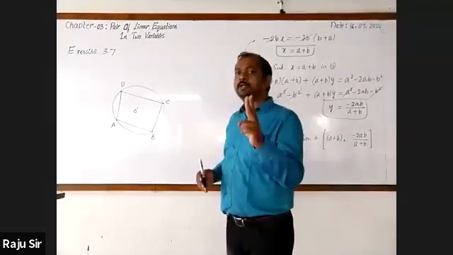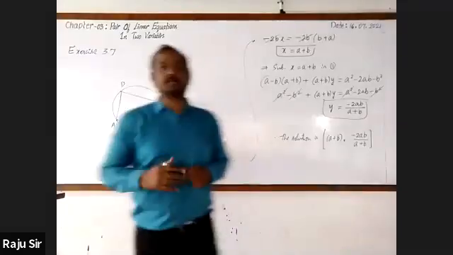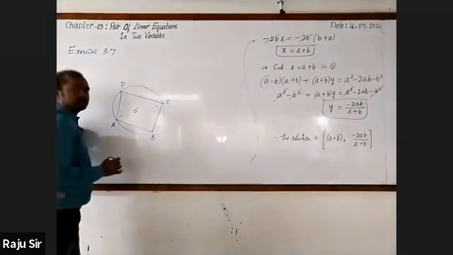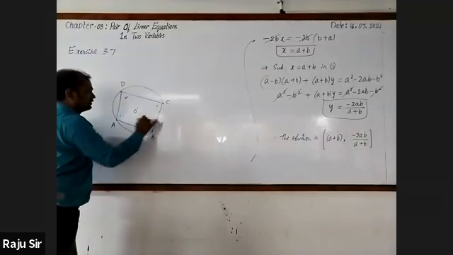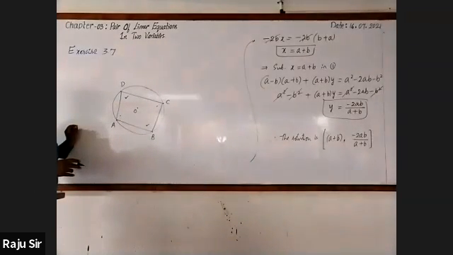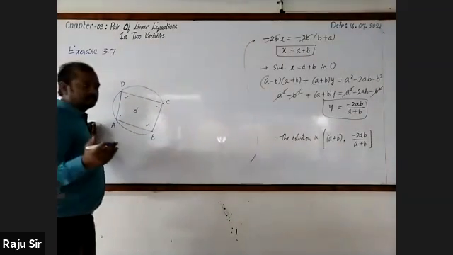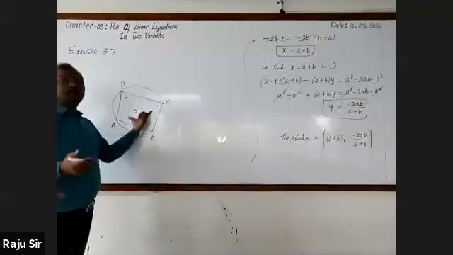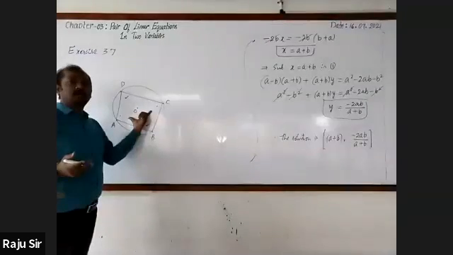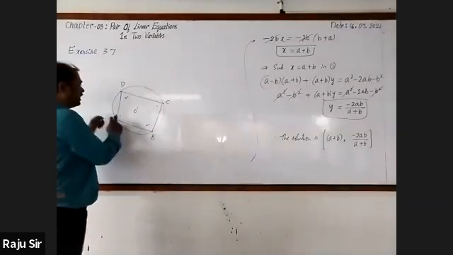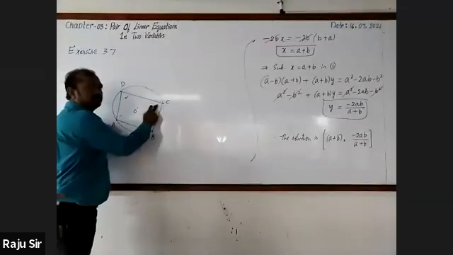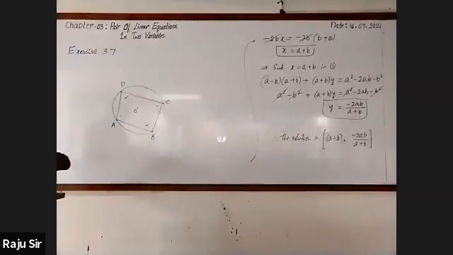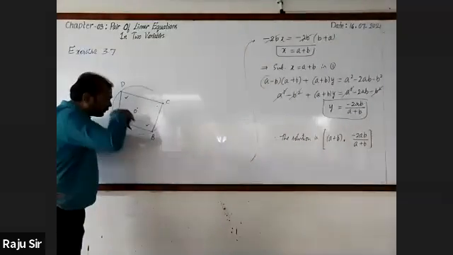We have two important properties with respect to cyclic quadrilateral. One is with respect to their interior angles. What do you say about their interior angles? The sum of opposite angles is equal to 180 degrees. Very good. They are supplementary angles, which means the opposite angles, their sum is 180 degrees. I can write it as angle A plus angle C equal to 180, angle B plus angle D is equal to 180.